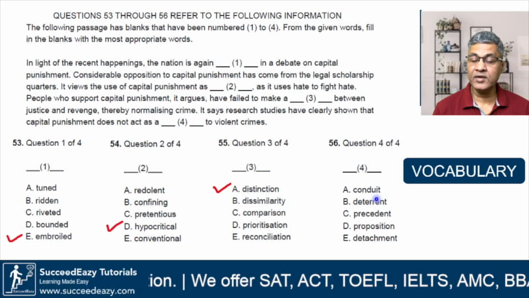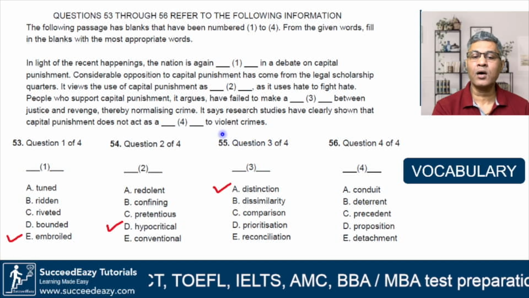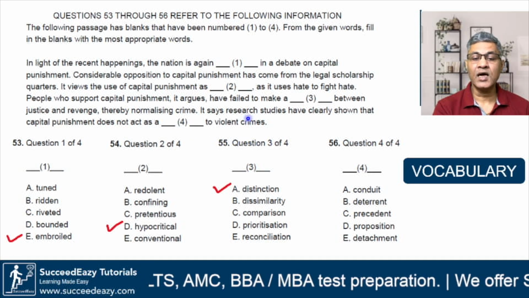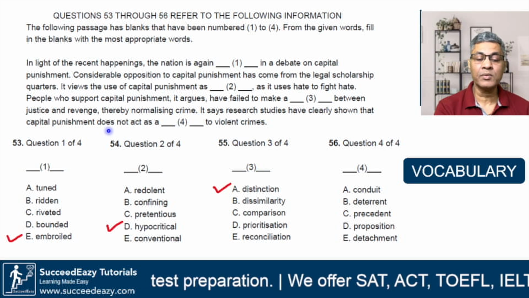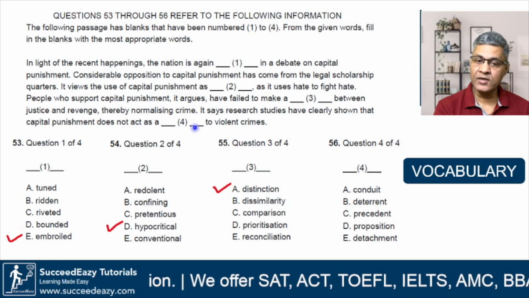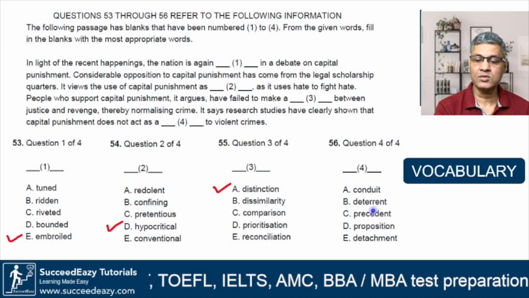So the capital punishment does not act as a dash to violent crimes. No. As a deterrent, yes. Deterrent is what? It stops, it deters. So it says research studies have clearly shown that capital punishment does not act as a deterrent to violent crimes. I'll go with option B, but let's see other options as well.